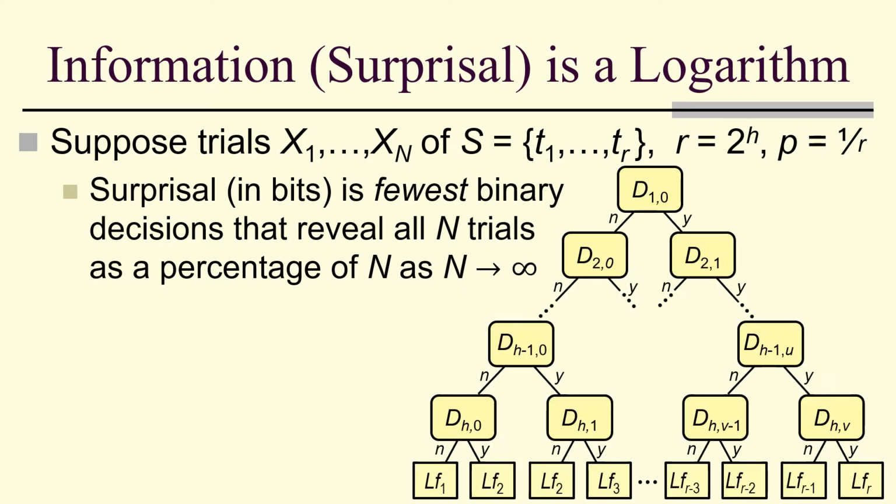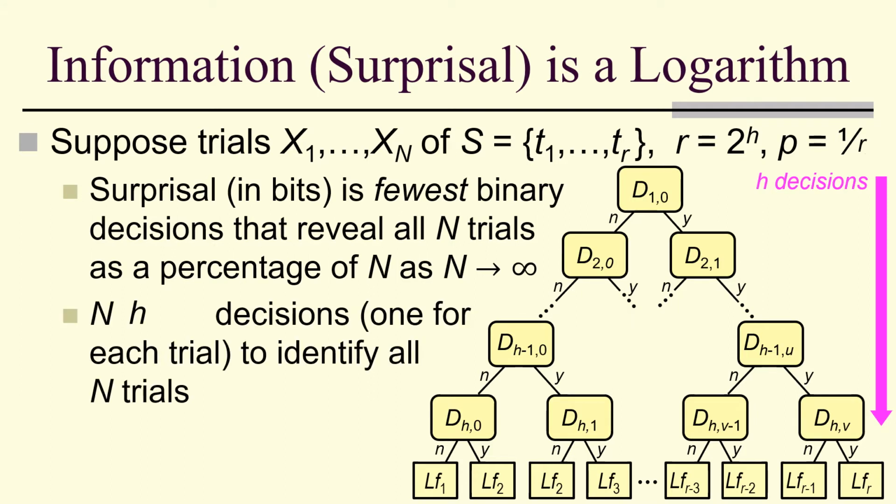Then we get this kind of tree structure. We have to make h decisions to determine each of the r possible outcomes. So that means we have nh decisions, 1 for each trial, to identify all n trials. That's n log base 2 of r.